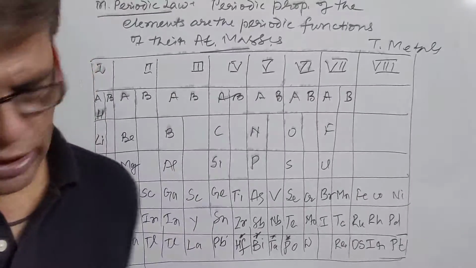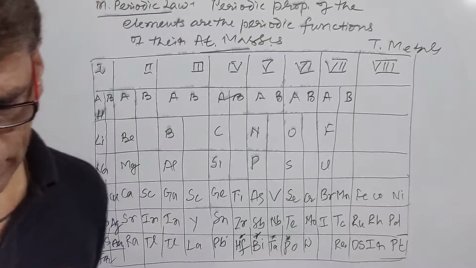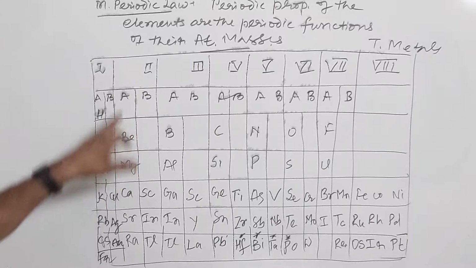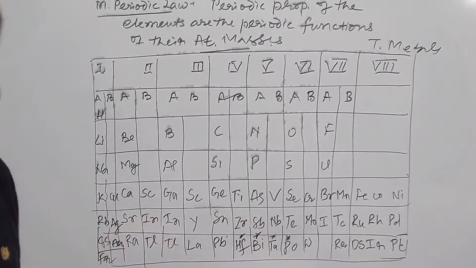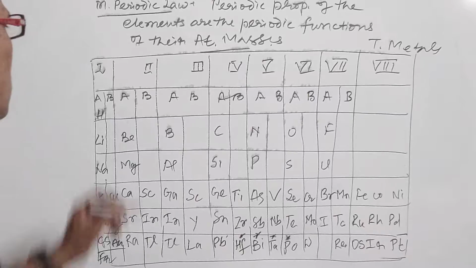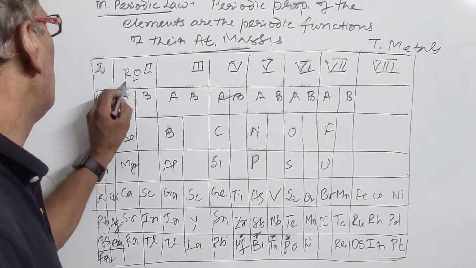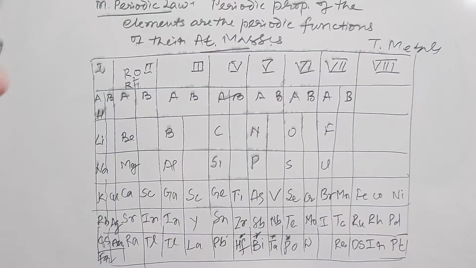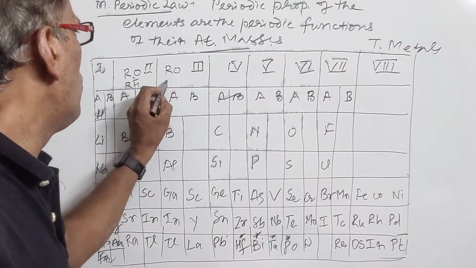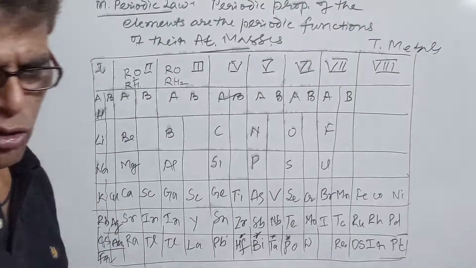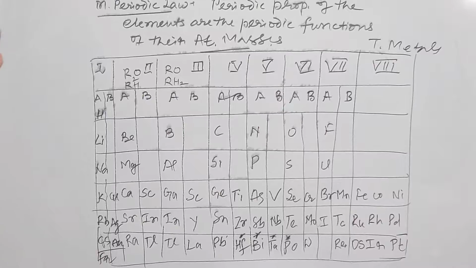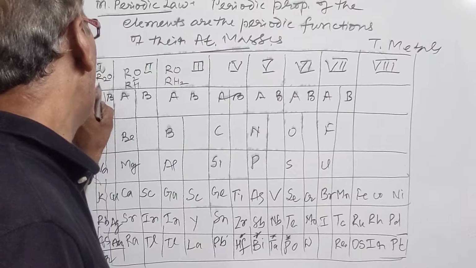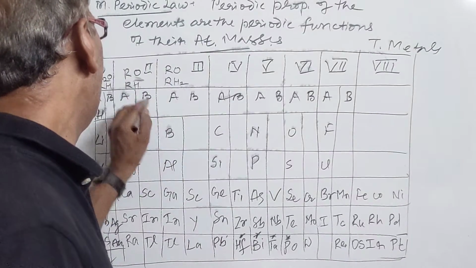The vertical columns of the table are called groups, and the horizontal rows are called periods. The first group elements form R2O type of oxides and RH hydrides. Second group elements form RO and RH2 types of compounds with oxygen and hydrogen. So this is the first group, R2O and RH, and second is RO and RH2.